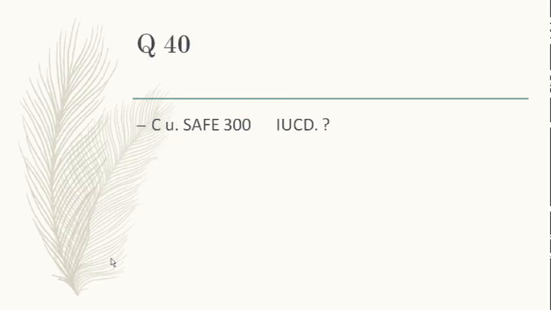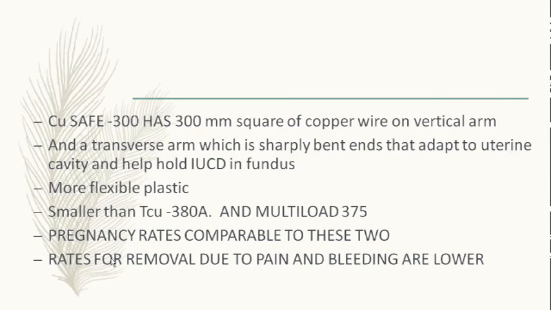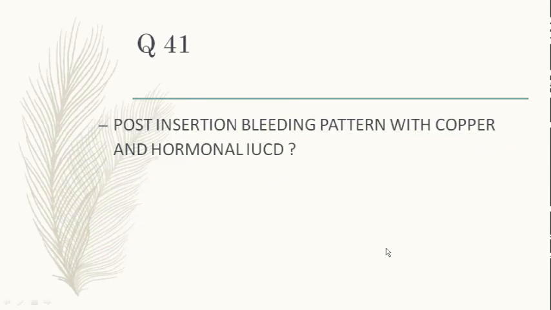So what is copper safe 300? It has 300 square millimeter of copper on the vertical arm, and the transverse arms are sharply bent. As we saw in the newer devices, it is not a straight T, but the end of the T is slightly bent, so that it holds in the cavity and in the fundus, and it is more flexible. It is smaller than 380A, and the multi-load and pregnancy rate are of course affected. Post insertion bleeding pattern of copper and hormonal devices. What will happen with the copper devices and what will happen with the hormonal devices?